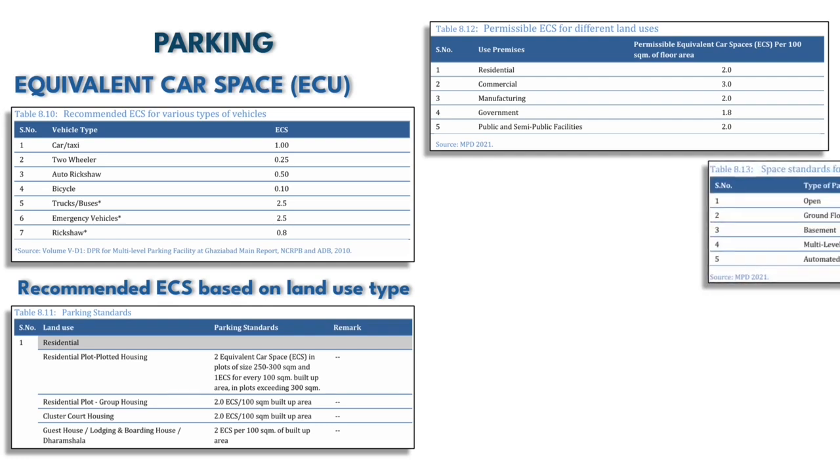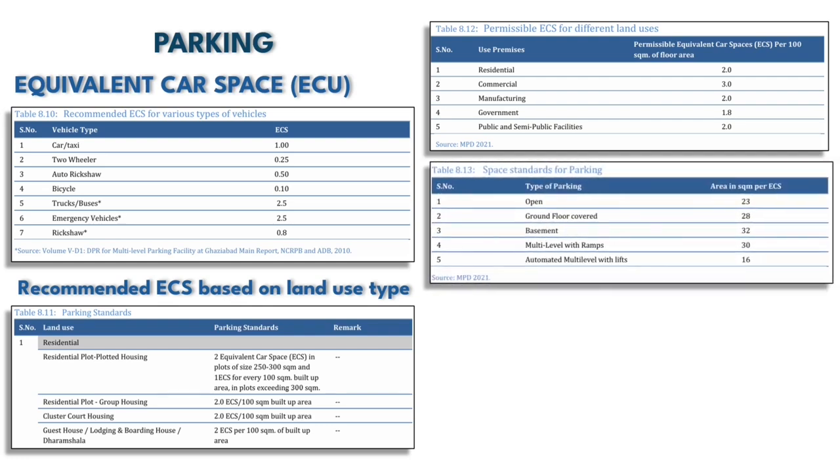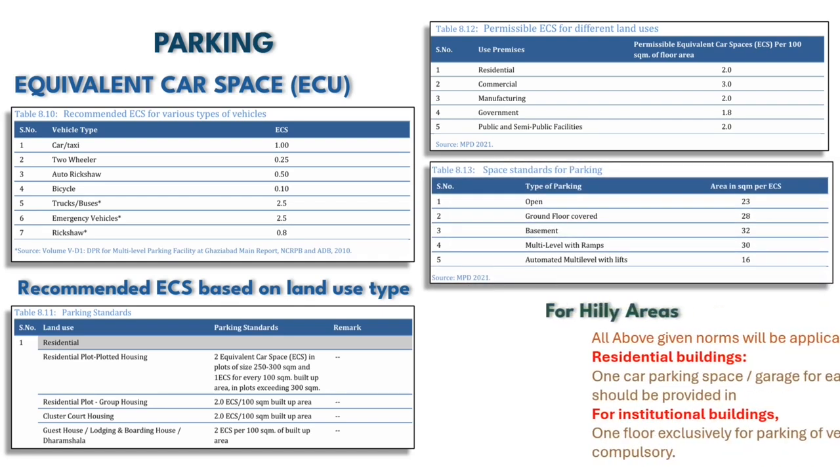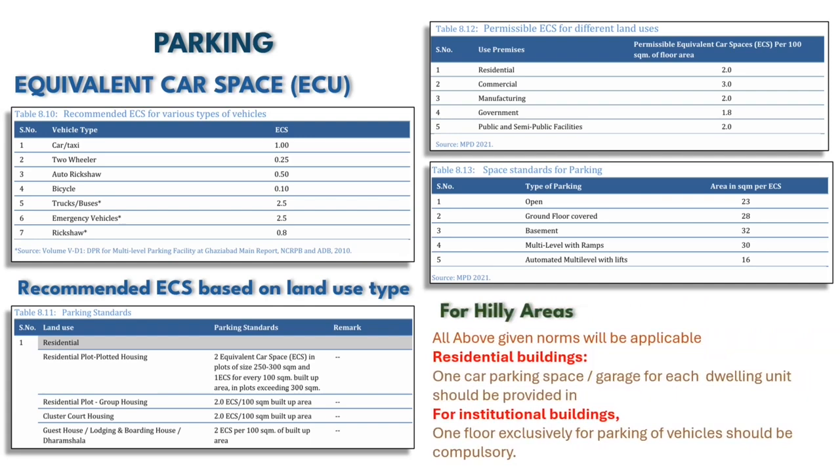Similarly, there are other norms based on the type of parking, which you can refer from the table given in bottom right corner. Also, there are parking norms specifically for hilly areas. So in hilly areas, all the norms that are applicable for non-hilly areas are also applicable on hilly areas. Other than this, if there is a residential dwelling unit, 1 ECS of parking space or a garage should be provided. Then if a building is an institutional building, 1 floor exclusively for parking should be compulsory.